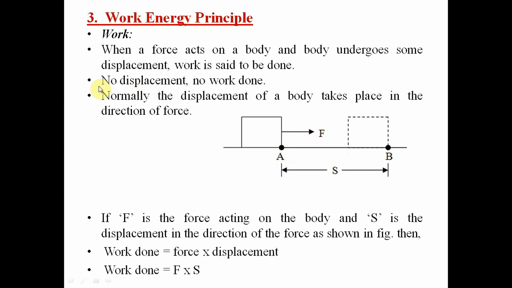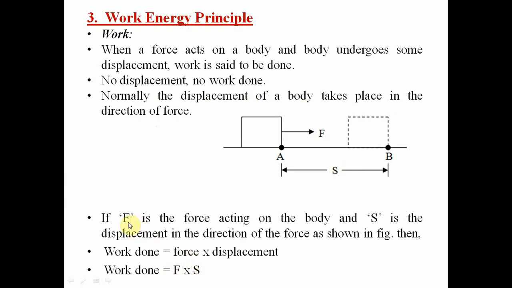Second point is no displacement, no work done. If there is no displacement, we can say that there is no work done. The most important thing is that normally the displacement of the body takes place in the direction of the force. Understand? So how do we calculate this work done?